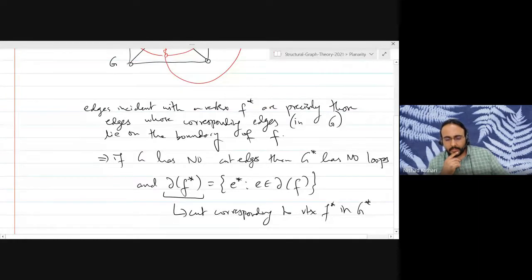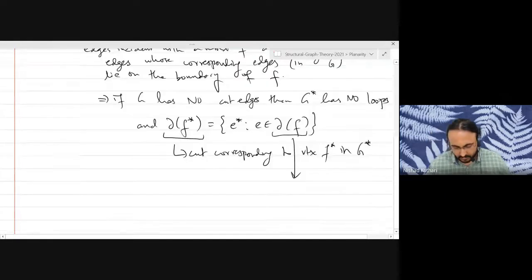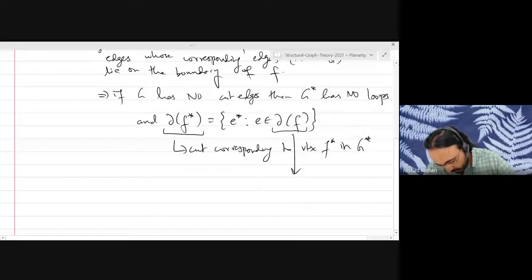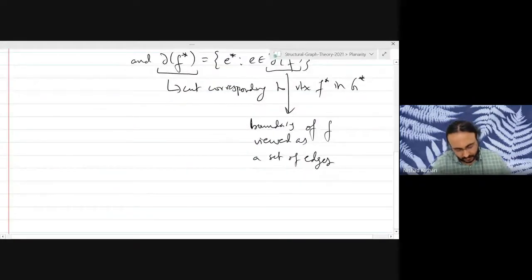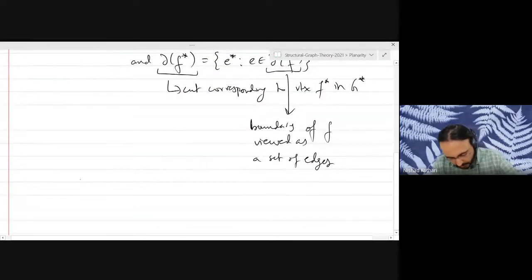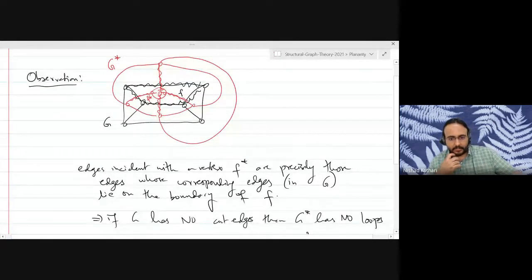And that is the reason we have chosen this notation for the boundary of the face. This is the boundary of F viewed as a set of edges. Are there any questions or concerns regarding this simple observation?